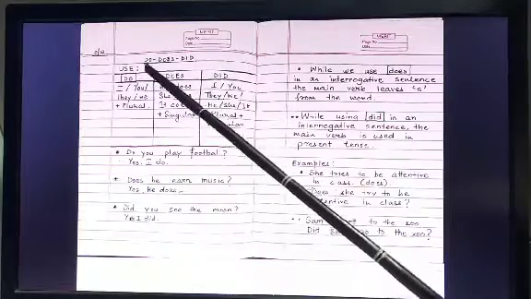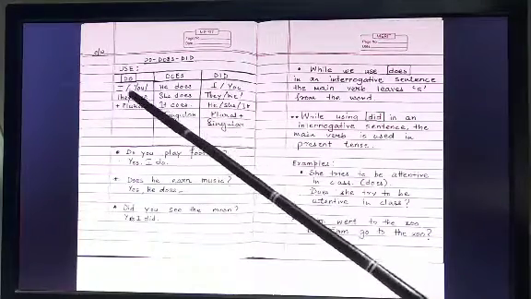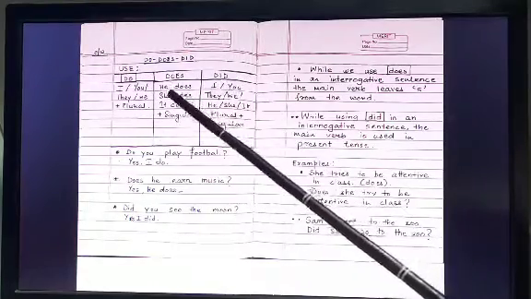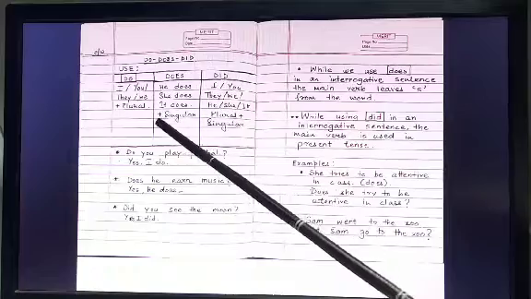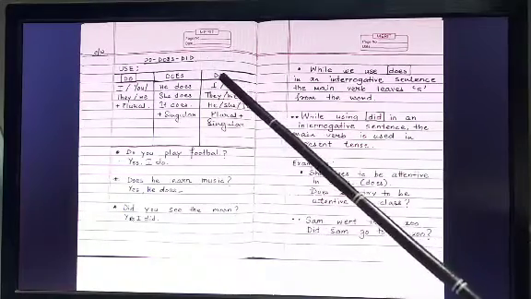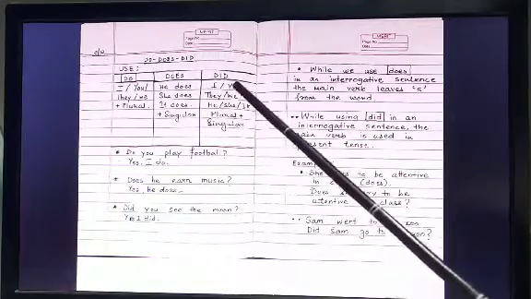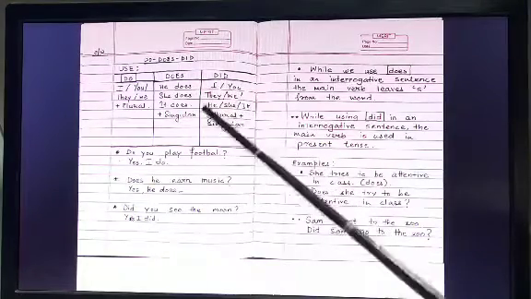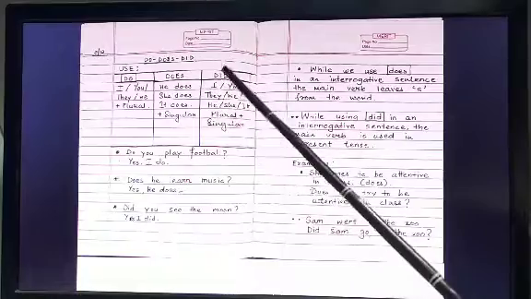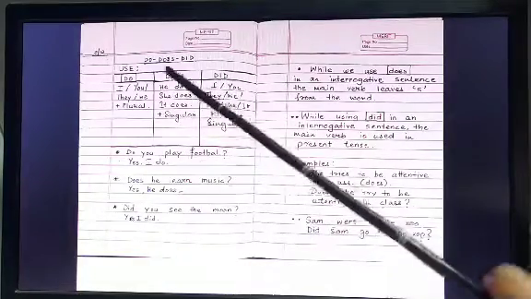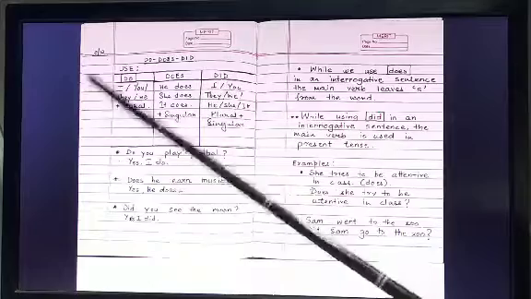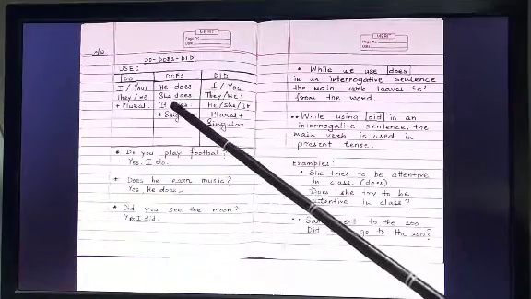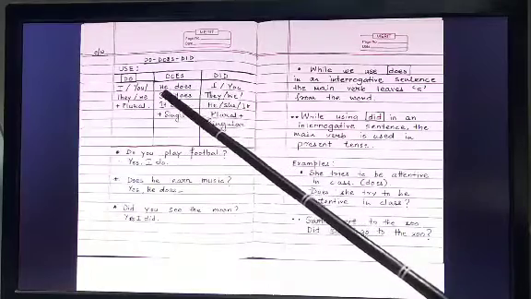Usage of do, that is, do I, do you, do they, do we, plural. Does he, does she, does it, singular. Did I, did you, did they, did we, did he, did she, did it, singular and plural. So this is the past form, simple past form. This is the present form, simple present form, where I, you, they, we are used with do. He, she, it and singular number is used with does.